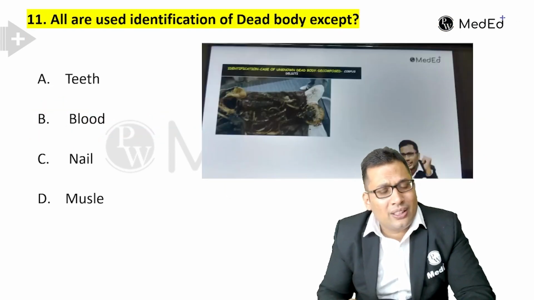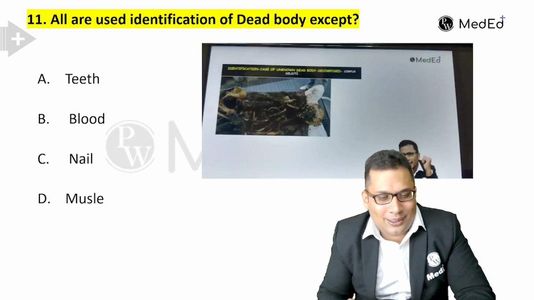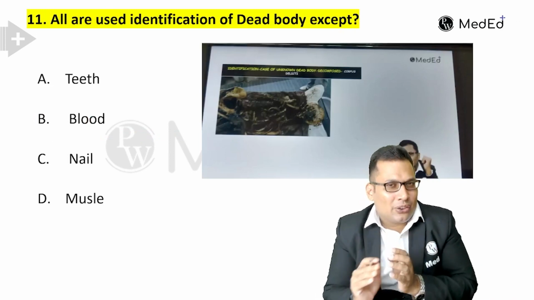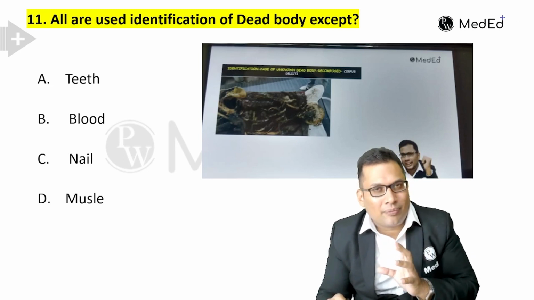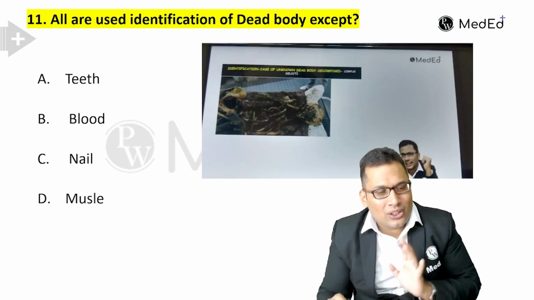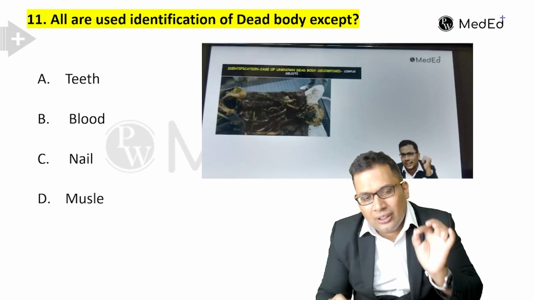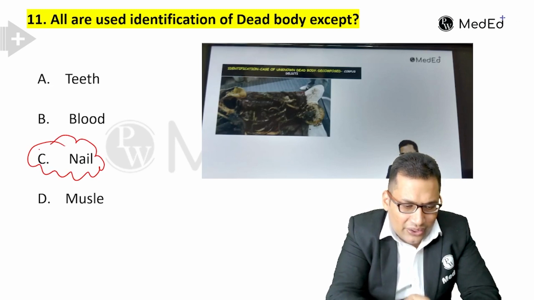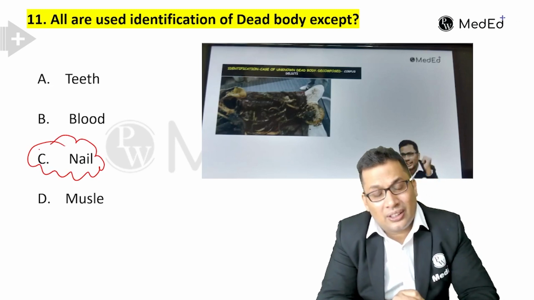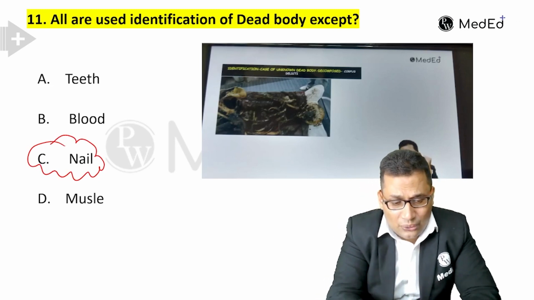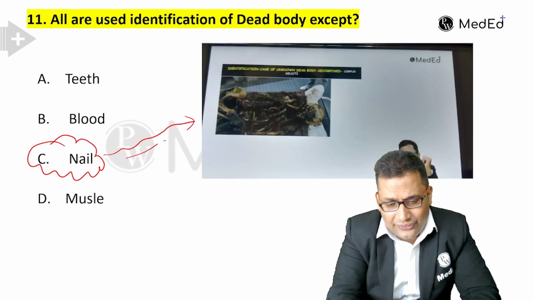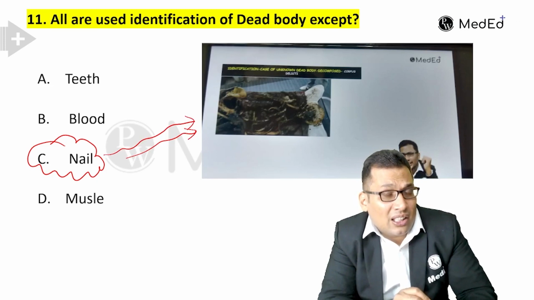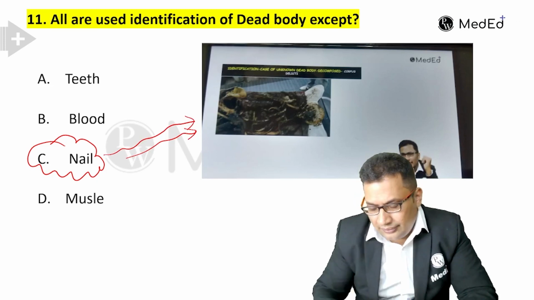All are used in identification of a dead body except. Dead body identification is usually by DNA fingerprinting. So we need DNA. DNA is present in the teeth, blood and the muscle. Nail is dead tissue that does not contain DNA. So the answer for this question is nail. We discussed this in identification data in rapid revision.